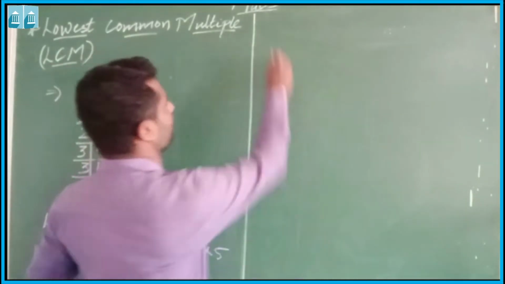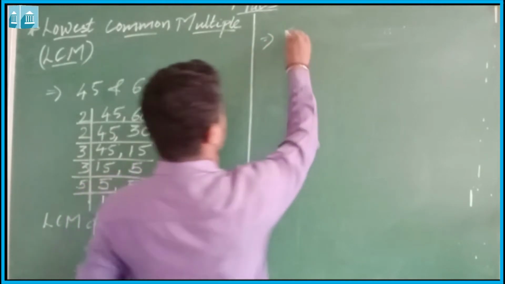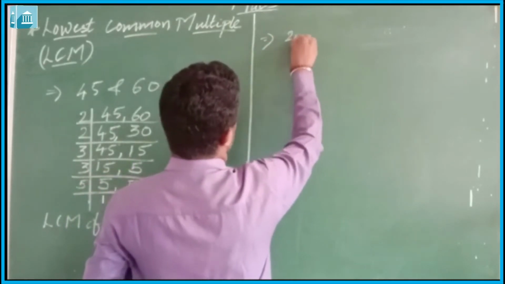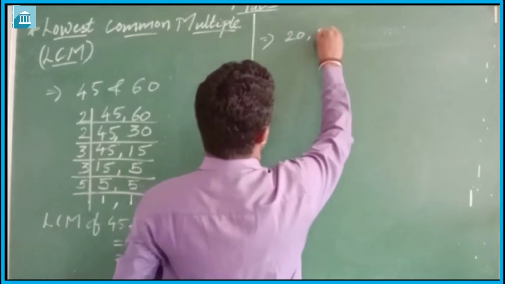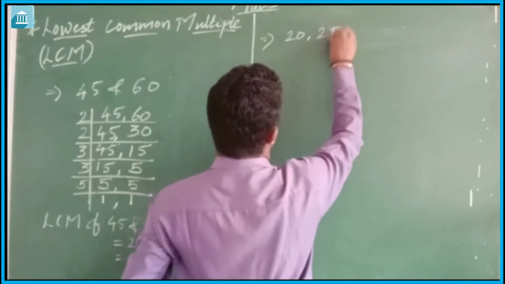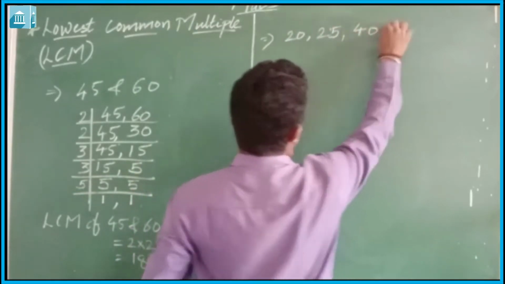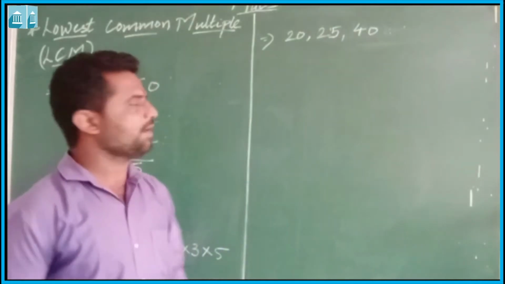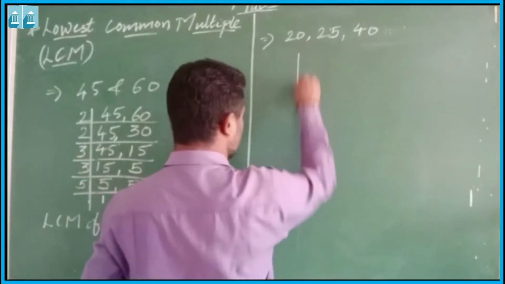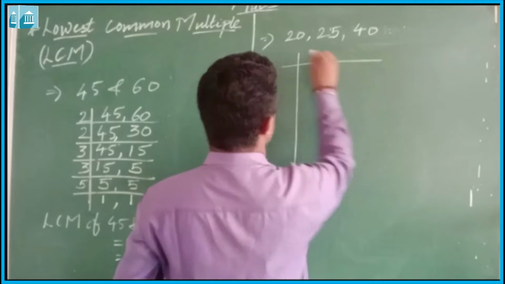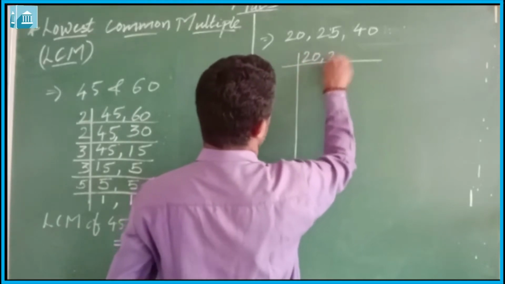Let us do one more example with three numbers. Let us take 20, 25 and 40. As we have done, we have to divide all these three numbers together.